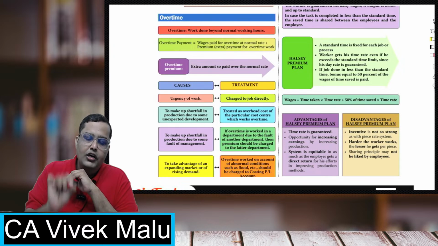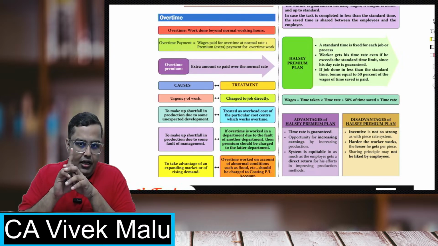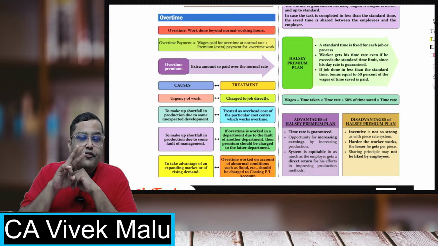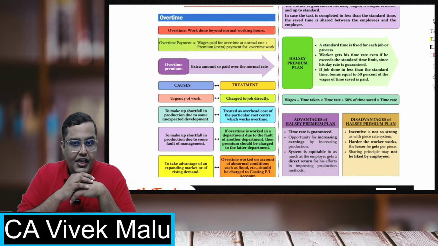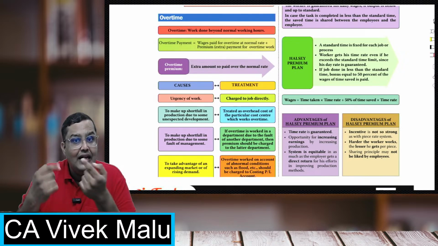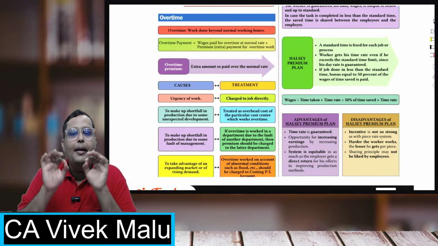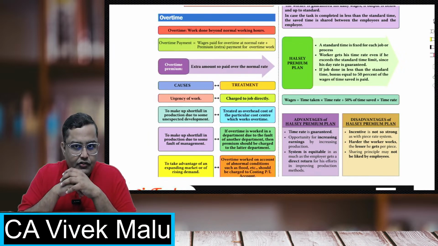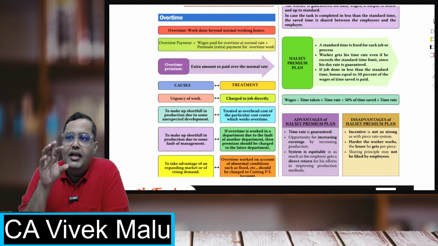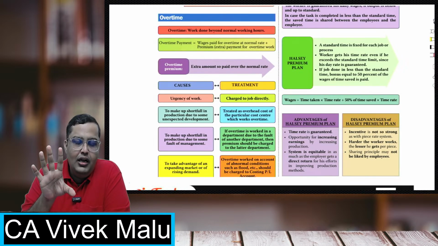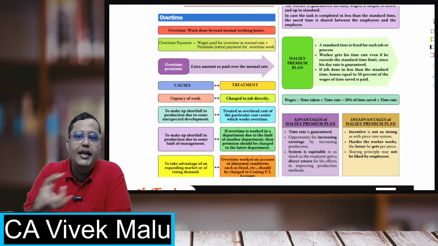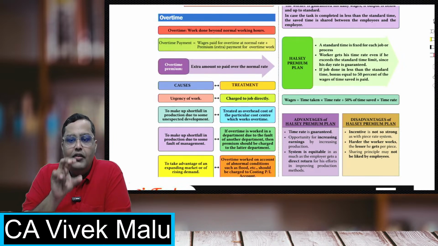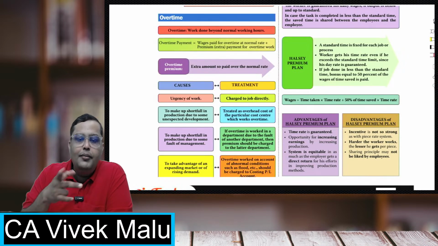If a worker works for more than 9 hours in a day, and he works for more than 48 hours in a week, then he is liable to get overtime which is double the rate of the ordinary wages. So if his ordinary payment is, let's say, 250 rupees per hour, he will be getting overtime at the rate of 500 rupees per hour, in which the 250 basic will be paid and 250 extra will be the overtime premium.